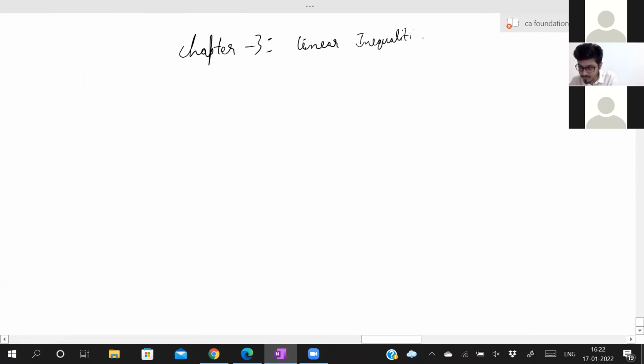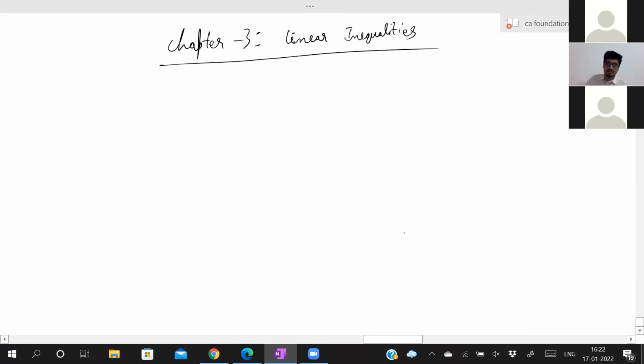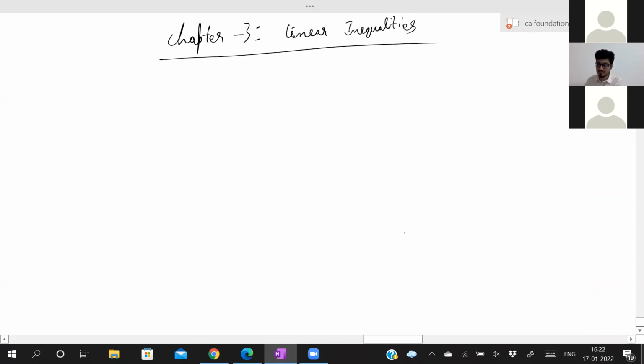Very small chapter. We'll complete this today itself. Again, from exam point of view, it doesn't have much weightage. It will come for 1 mark. If your luck is good, 2 marks. All are very simple questions. Just understand what it is.